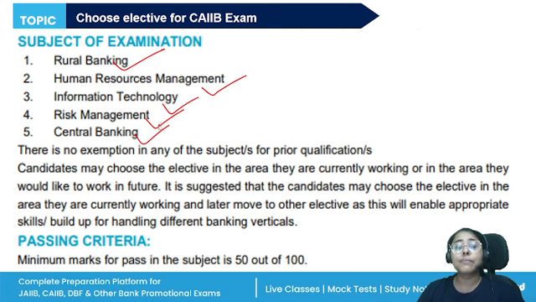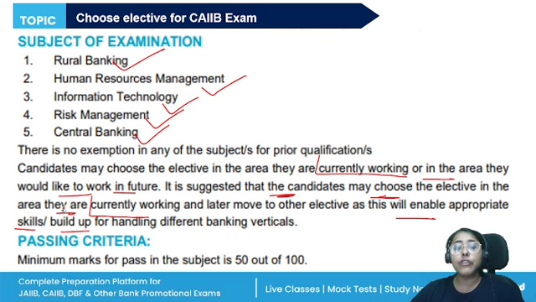Now, as per IIBF, which elective paper should you choose? You can choose the elective in the area in which you are currently working or in the area that you would like to work in the future. So it is suggested that the candidates may choose the elective in the area they are currently working. Why? Because it will enable appropriate skill build up.